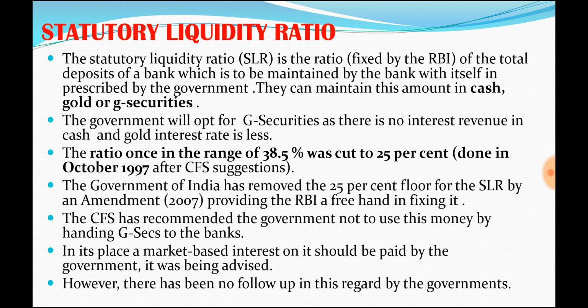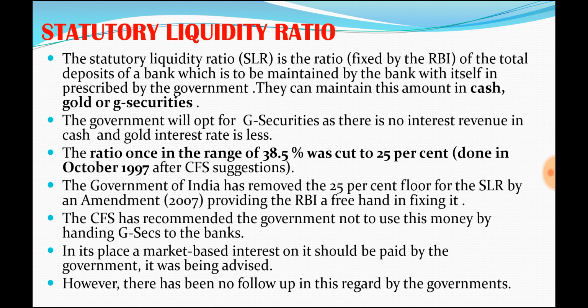In fact, generally the government uses this statutory liquidity ratio as a way to increase their spending or get more debt from banks. That is why, at one point of time, this SLR was as high as 38.5%. That is nearly 40%. If the total deposit of a bank is 100 rupees, almost 38.5 rupees is kept as SLR, and the government used this money by issuing government securities.